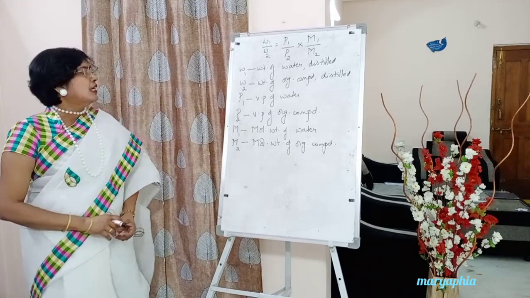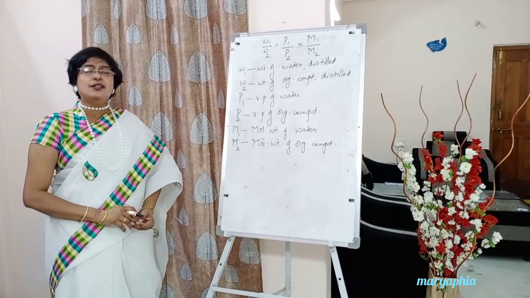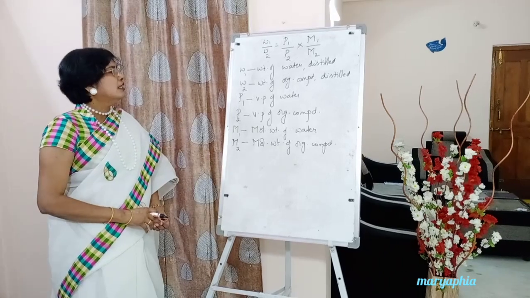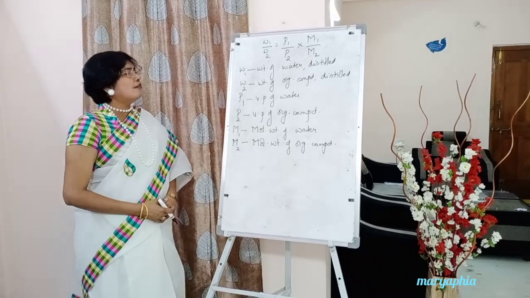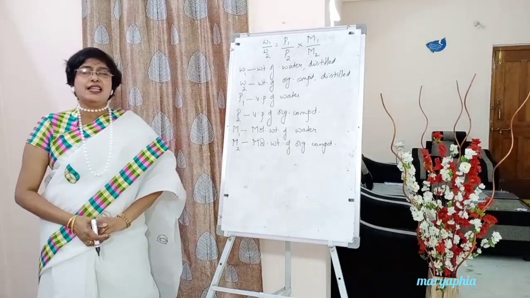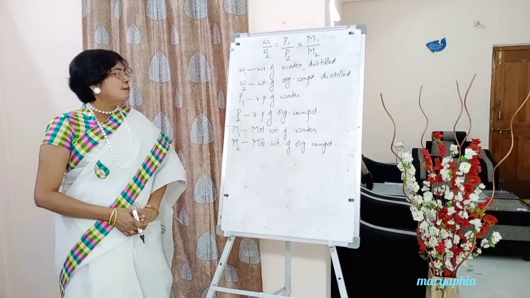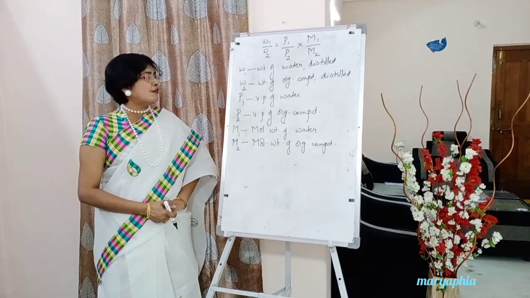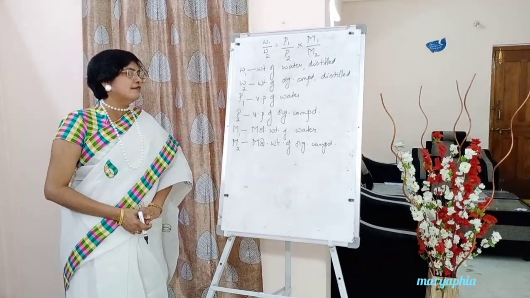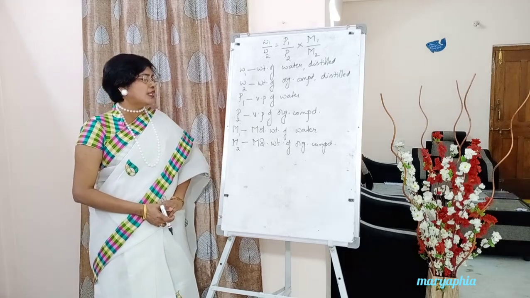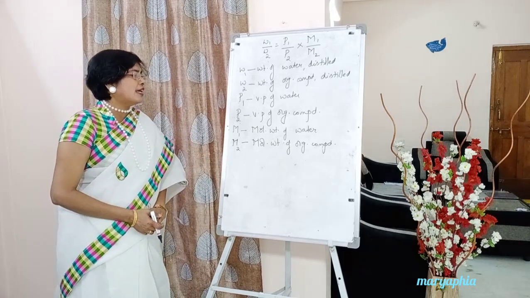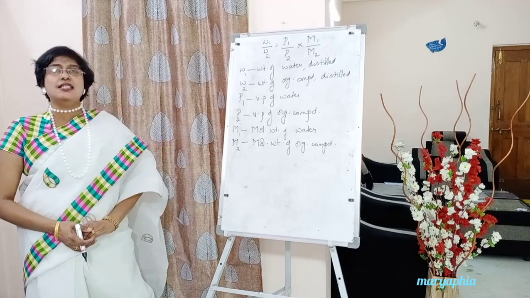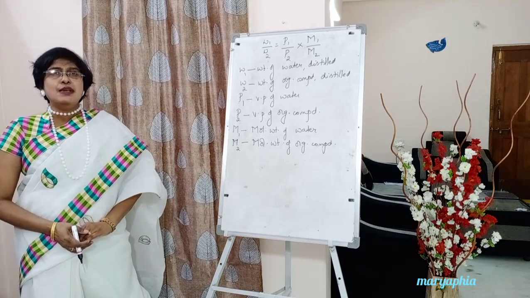Now below write down where W1 is the weight of water after distillation, W2 the weight of organic compound after distillation, P1 the vapor pressure of water, P2 the vapor pressure of organic compound, M1 the molecular weight of water, M2 the molecular weight of organic compound. Okay, students, this is all about steam distillation.